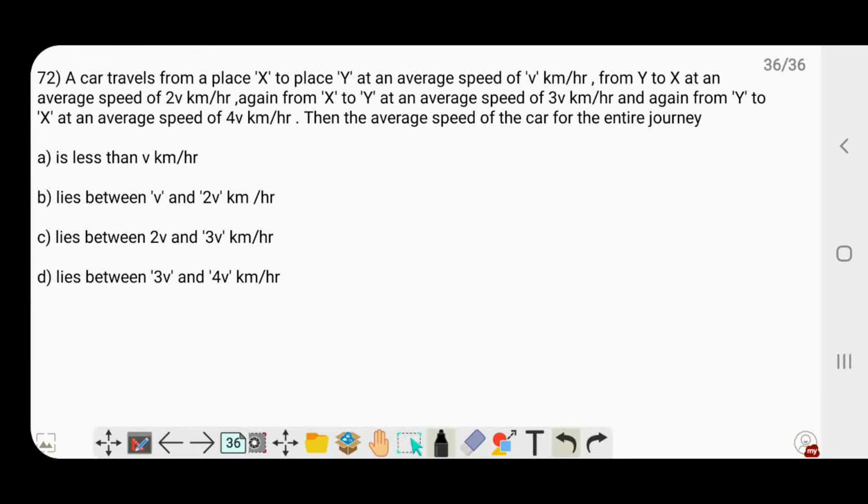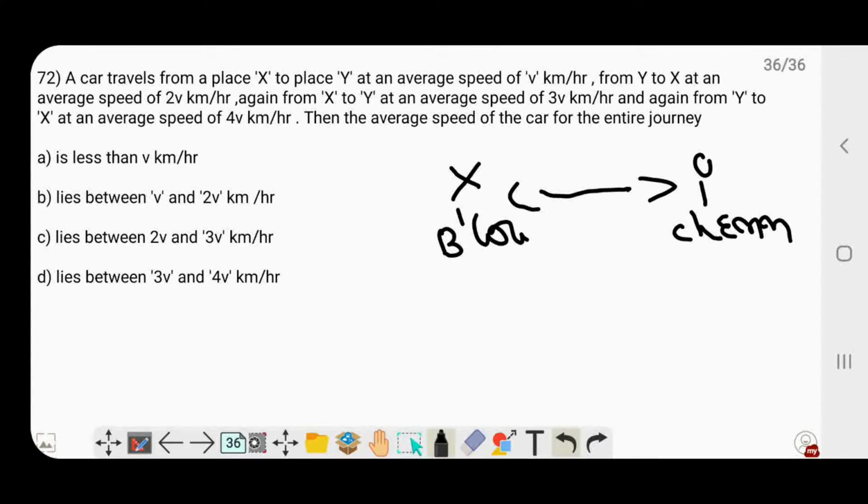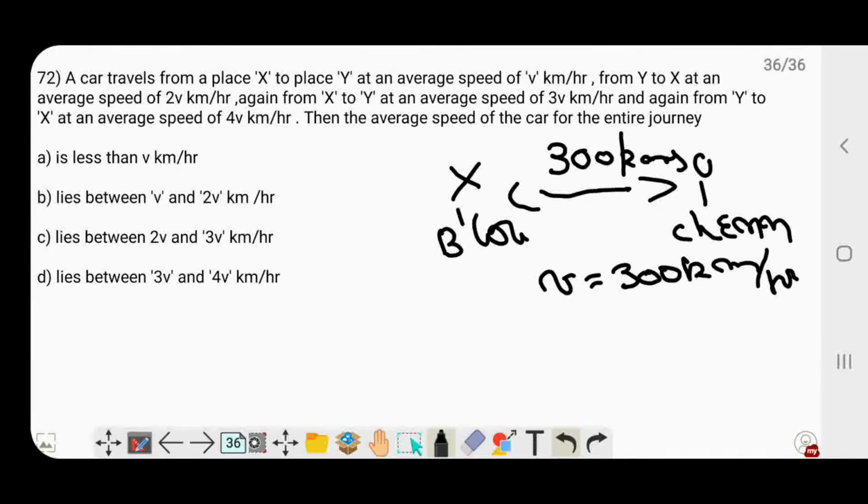Let's just assume that X and Y are two cities. Let's assume they are Bangalore and Chennai, for convenience. And the distance between them is 300 kilometers. Initially, the car moves with the speed of v kilometers per hour. So let's assume that v is also equivalent to 300, so it's 300 kilometers per hour. So what time would it take for me to reach Y from X? That would be 1 hour.